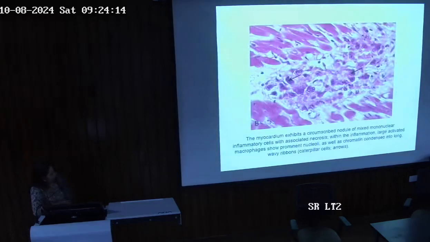Okay, so now what is this? This is an H&E stain section. What is this that I'm pointing at? Myocardium, correct. Okay, and what is this collection in between? These are all collections of inflammatory cells, and this is called an Aschoff body. Now these Aschoff bodies have these caterpillar cells. Why are they called caterpillar cells? See, the chromatin has this lace-like, wavy quality, okay? That is why they are also called caterpillar cells. All right? So this is very important. This comes in your NEET as well.